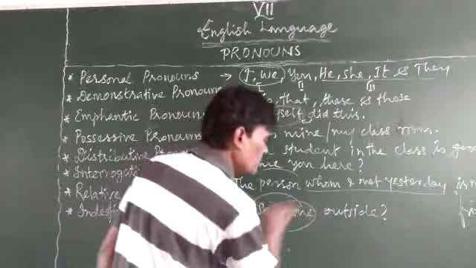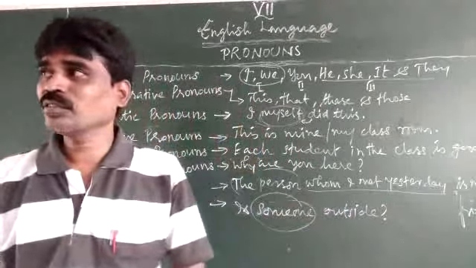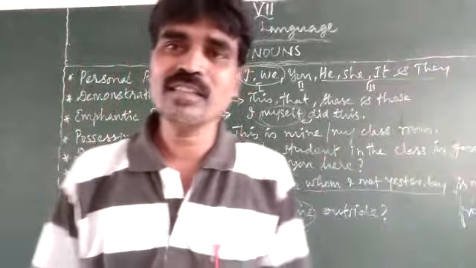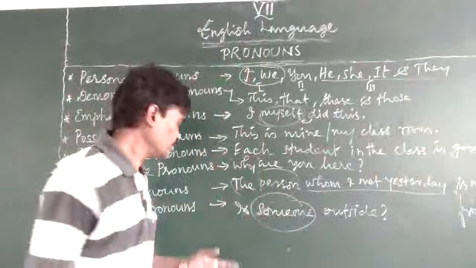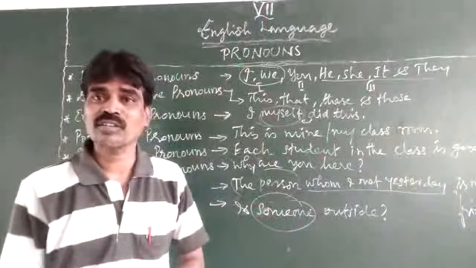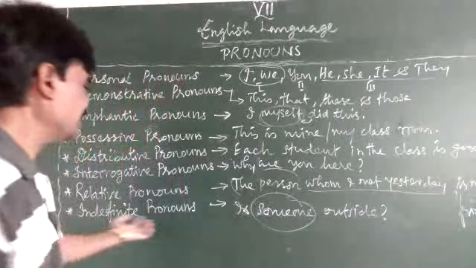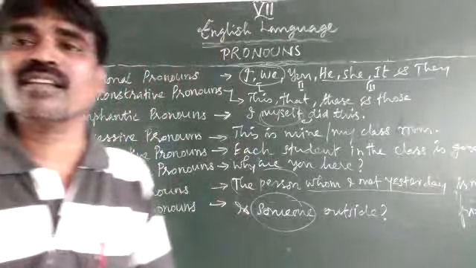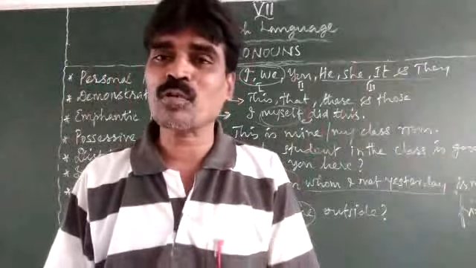We do not know who it is all about. So, anybody, nobody, all, none of this, something like that. We know indefinitely we are telling about. That's why it is called the indefinite pronouns. These are the pronouns and the types of pronouns.